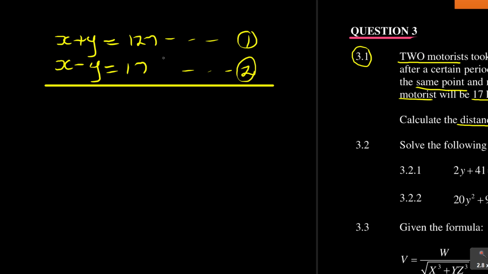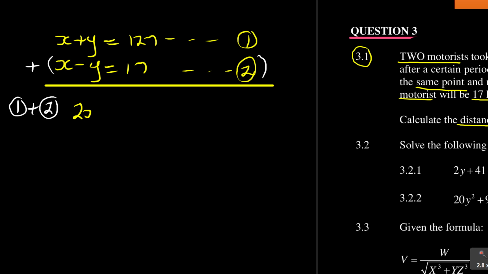Looking at the two, we have got equation 1 and equation 2. If I add these two equations, so let me just put a bracket like that, meaning equation 1 plus equation 2, why am I doing that? Because I've got a plus y and minus y. This will actually cancel out to give me a 0, leaving me with the x. Are you seeing that? That's the reason why I'm doing that. So it will be x plus x, which is 2x, plus y minus y becomes 0.